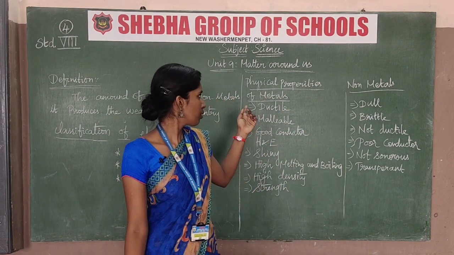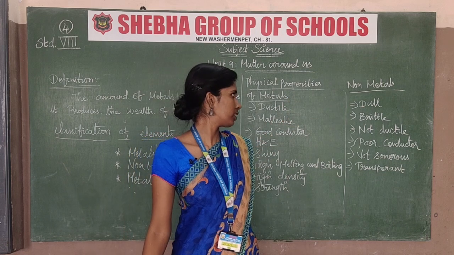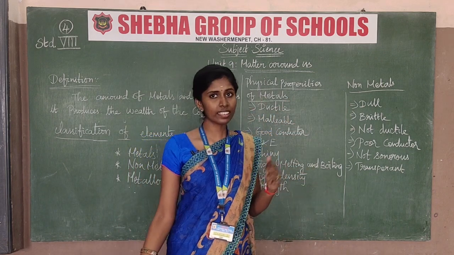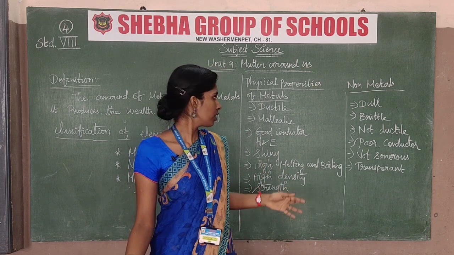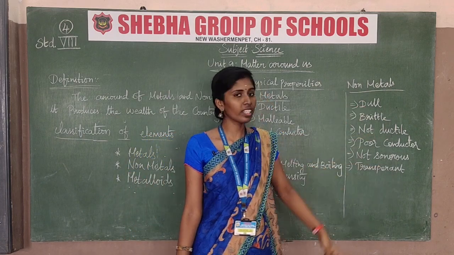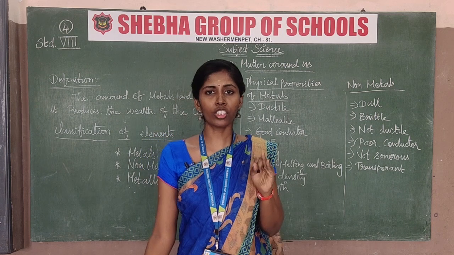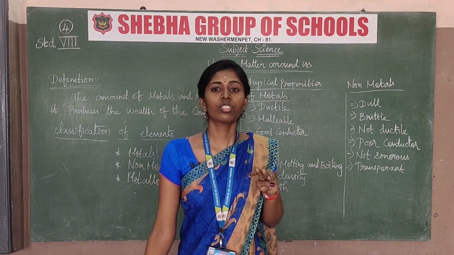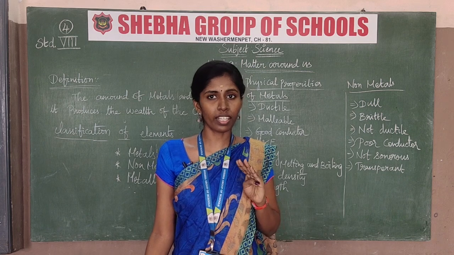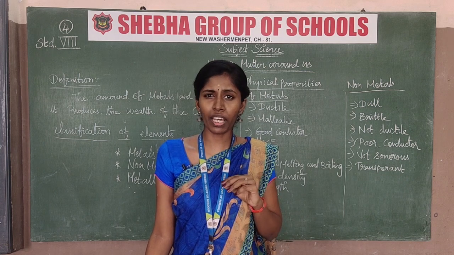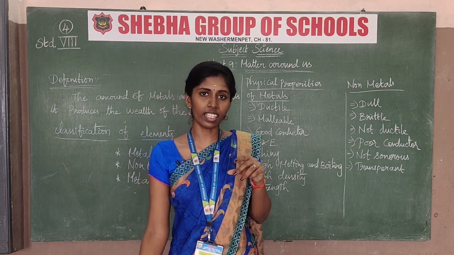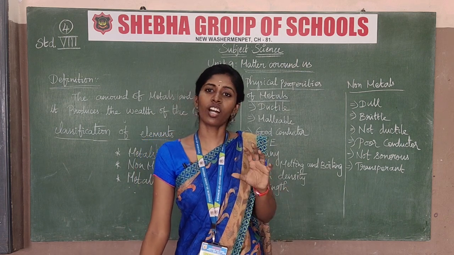So after that, physical properties of non-metals. Compared to metals, non-metals have a smaller quantity, okay? Examples of these are sulfur, phosphorus and nitrogen, and after that hydrogen, okay? So these are all the non-metallic substances. Compared to some salt substance, we see these substances all look like salty substances.